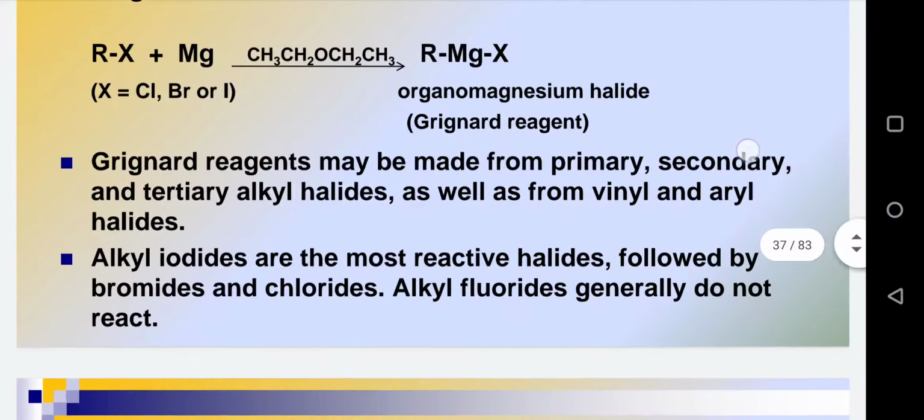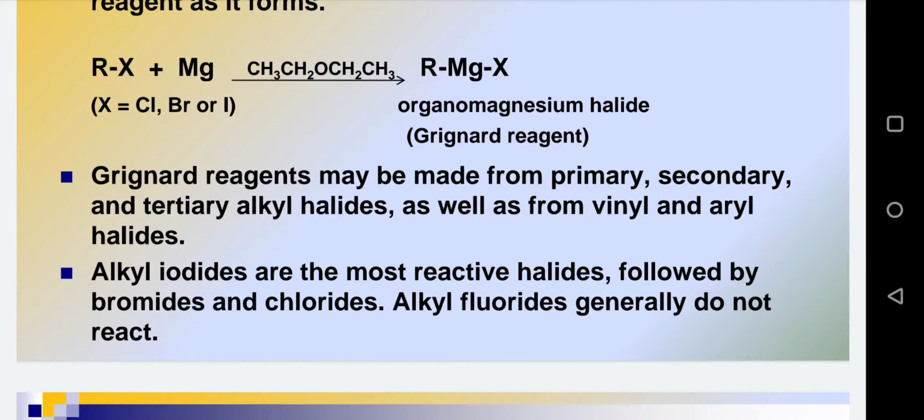Grignard reagent may be made from primary, secondary and tertiary alkyl halides as well as from vinyl and aryl halides. That means there is no limitation of preparing the Grignard reagent from an alkyl or aryl halide. In the case of alkyl halides, alkyl iodides are the most reactive halides because of their larger bond length, followed by bromides and then chlorides. The statement mentioned here is that alkyl fluorides generally do not react.